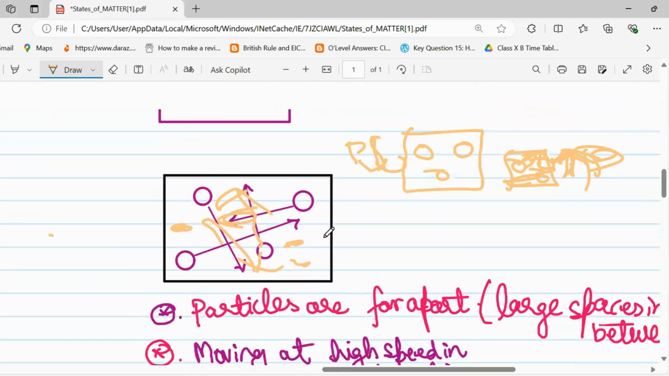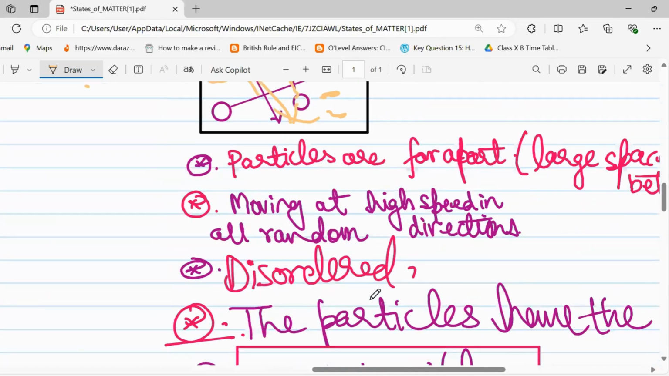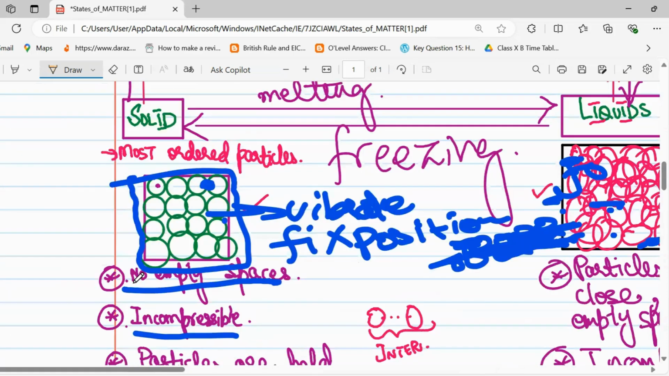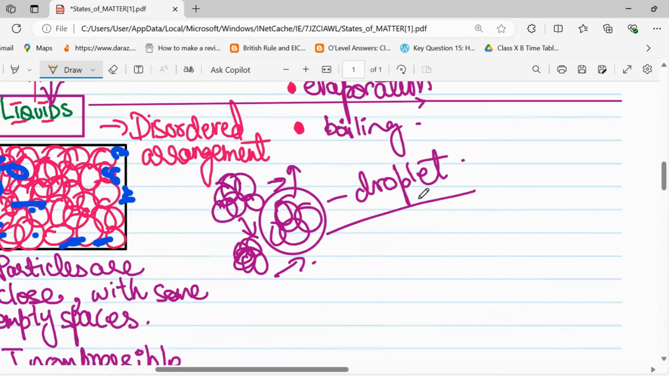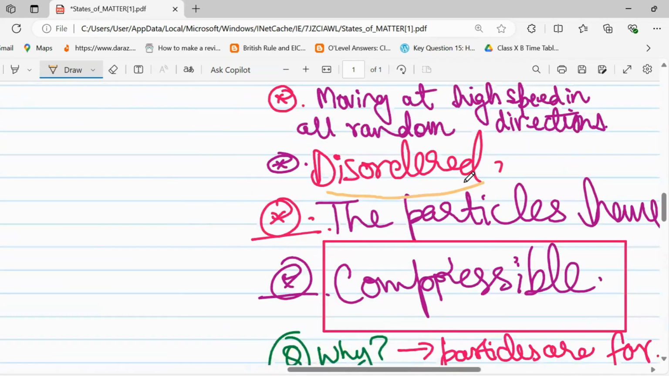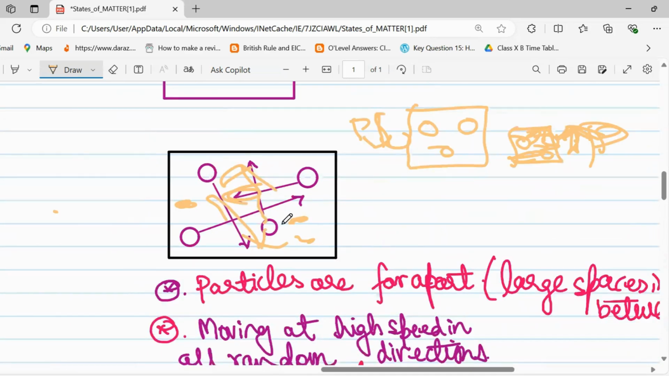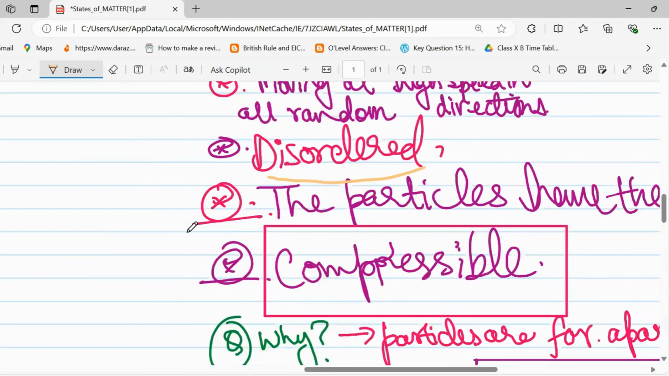Now, the other property of gas is that they are disordered, not in an order. For example, if we see the solid diagram, you can see that they are in order. And now if we see here, they're just moving randomly. And they have high kinetic energy, so they can move very fast.